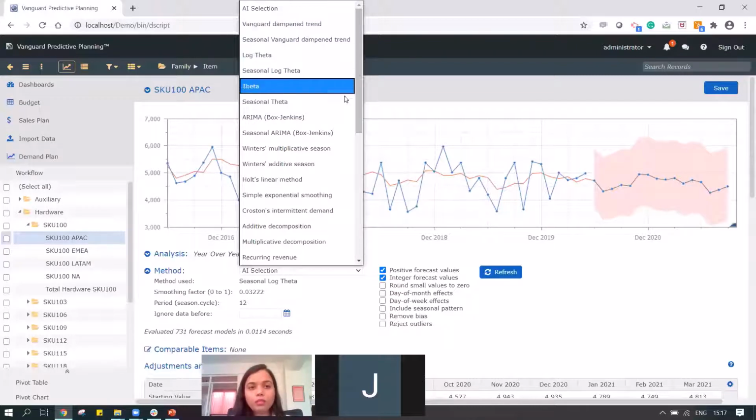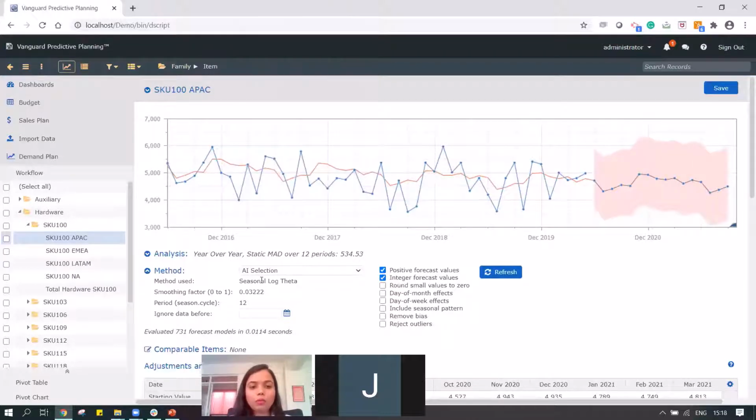So this is another key option that you see. You would not find it in any other solution. It's very unique to Vanguard itself. They have configured and refined these models over a period of time so that it fits my data best. And in this case, a seasonal log theta model, which is developed by the Vanguard team, has been selected because that's giving it the least error over the past 12 periods.